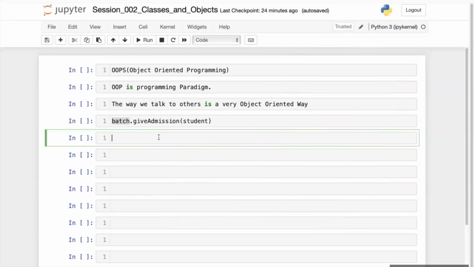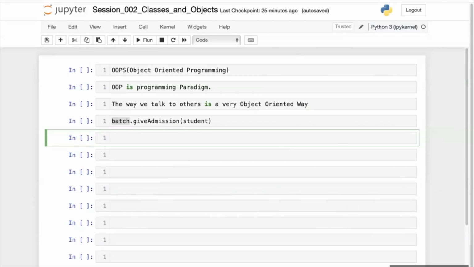Let's understand a few more things. Don't worry about how we will achieve this; we will learn about all of that. But the idea is, this is why we need object-oriented programming. I told you the first thing we should understand is why we need object-oriented programming.